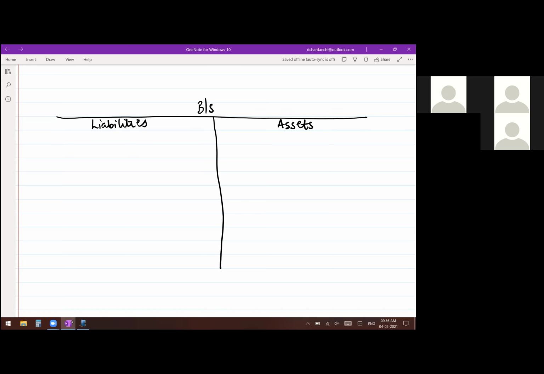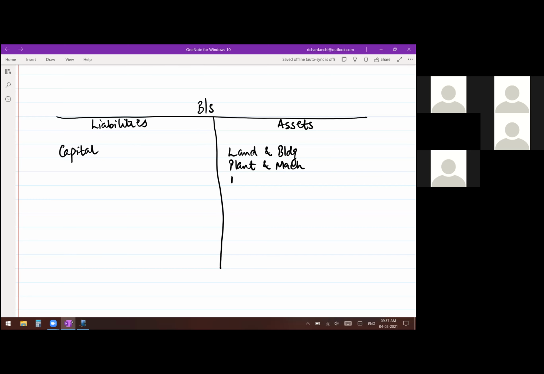And under liabilities, always the first head is capital. Very quickly, I'm going to write a few liabilities and a few assets here for understanding purpose. Let's start with the asset side. You had all your land and building, plant and machinery. Can you name a few more assets? Furniture. Furniture was there, yes.